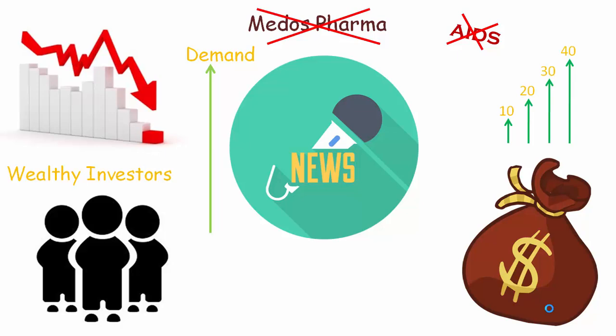So everyone who was trying to make quick money from this stock is trying to sell it for whatever the price may be. They can sell for 40, 30, 20, or maybe even 10.